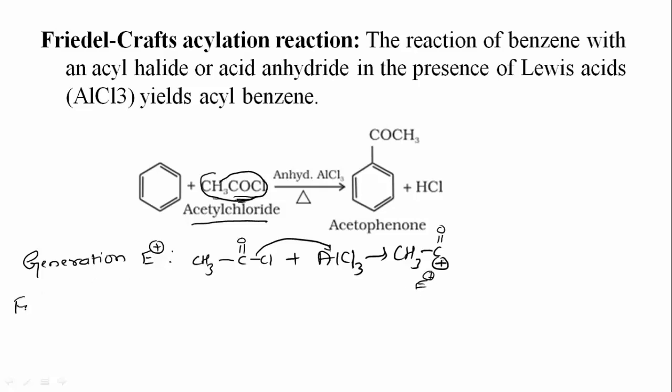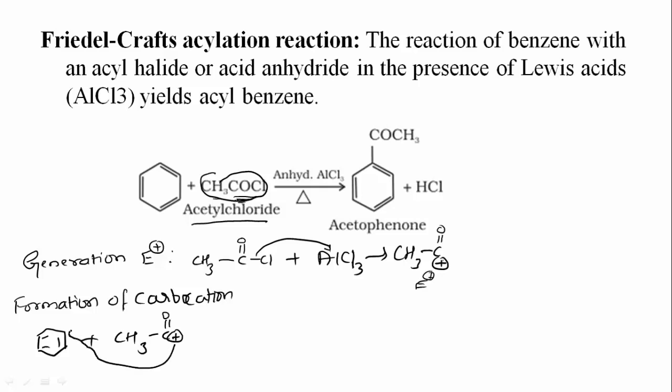Now the second step is formation of carbocation. In the formation of carbocation, we will take the benzene ring, and to that benzene ring, the electrophile attacks, that is CH3 C double bond O plus. Upon attack, it will form the carbocation, that is represented in this manner. So here it is C double bond O CH3, and here the carbocation is formed.